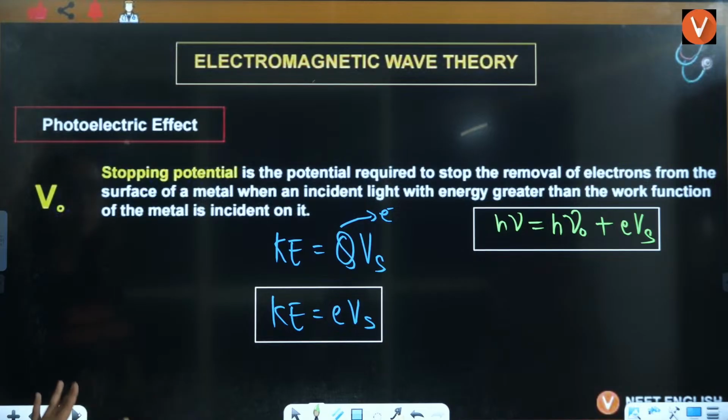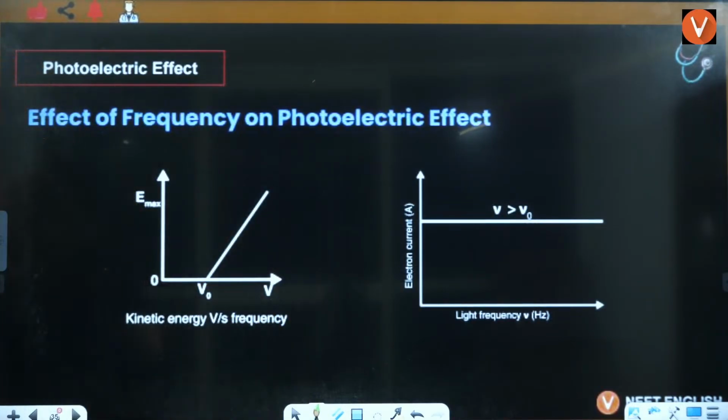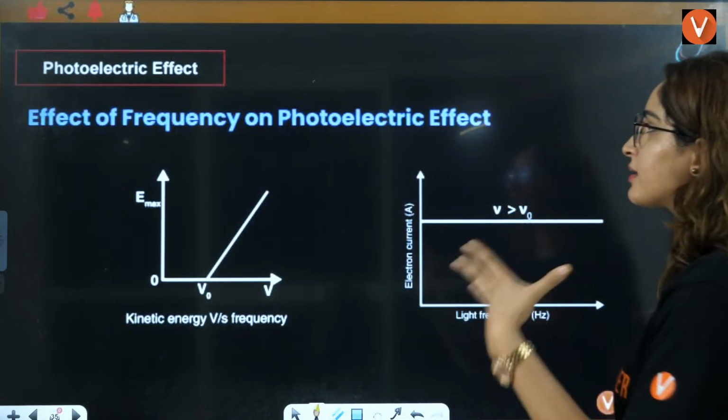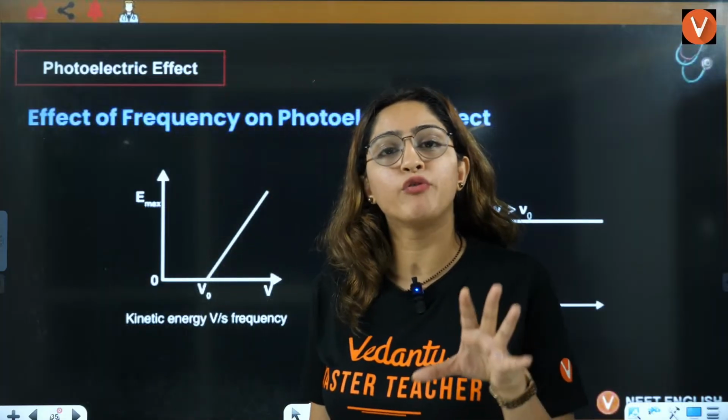Okay, now let's discuss some graphs here. Let me see what the time is. We still have time. Graphs are very important in the photoelectric effect.